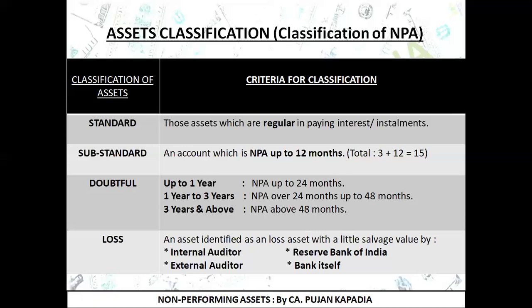Well, friends, I hope you are clear with this classification of assets. So when the question comes as explain in detail the classification of assets, or explain in detail the classification of non-performing assets, you are going to write: broadly there are two types, performing and non-performing. Under performing, we have one name, that is standard asset. Under non-performing, on the basis of time, we have substandard and doubtful. Further, doubtful is classified into three different categories, and last is loss asset as identified by any of these four parties.